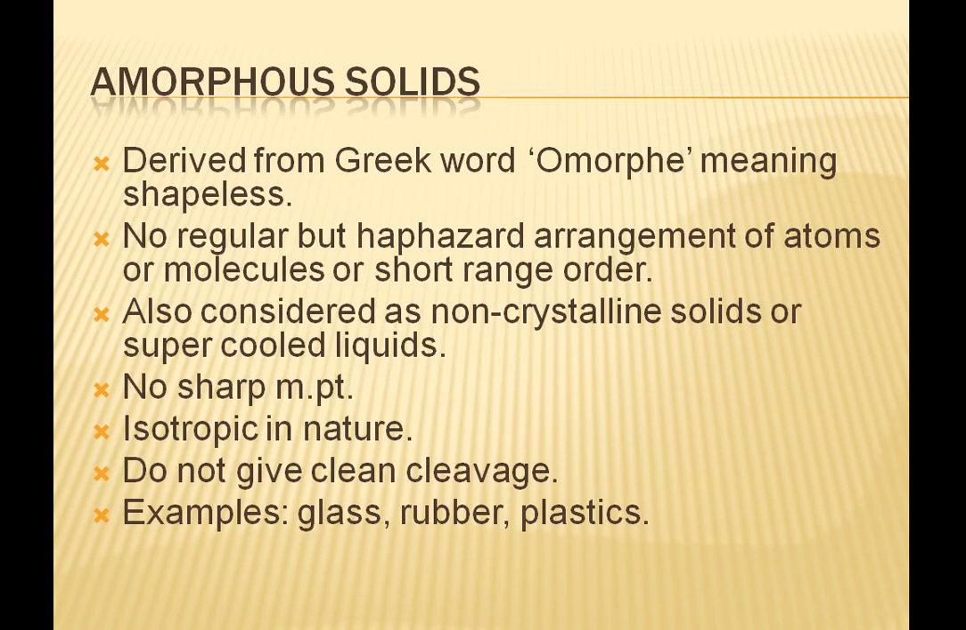Amorphous word is derived from a Greek word omorphi, which means shapeless. There is no regular arrangement of atoms or molecules, or we can say they have short range order. Short range order means an irregular pattern, and a periodically repeating pattern, if present, is observed over a short distance only. They are also considered as non-crystalline solids or supercooled liquids.